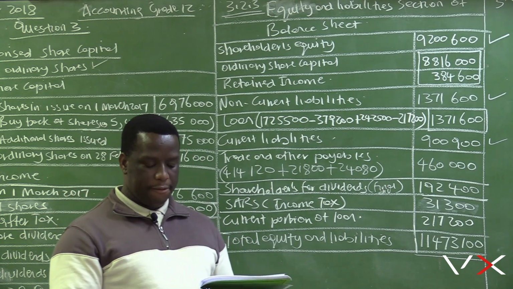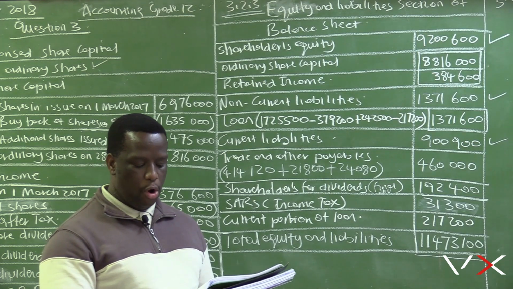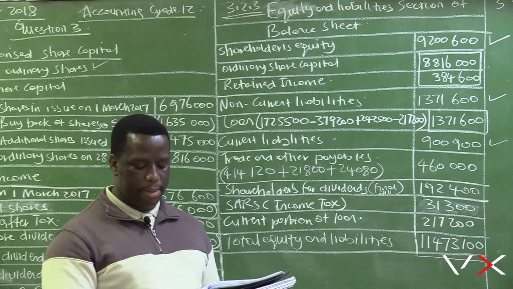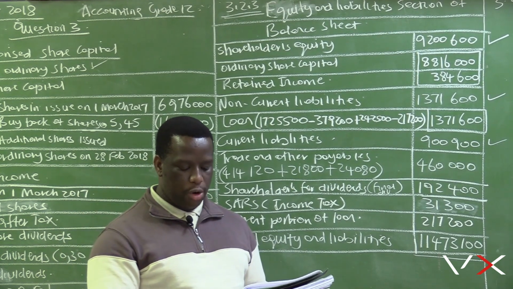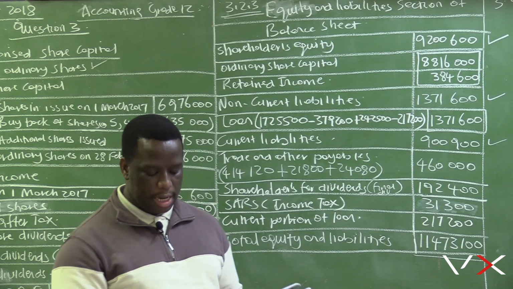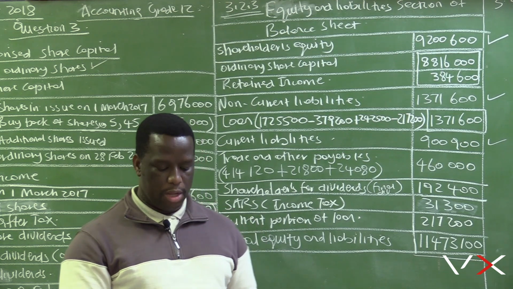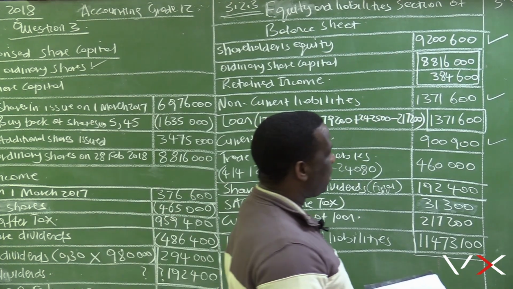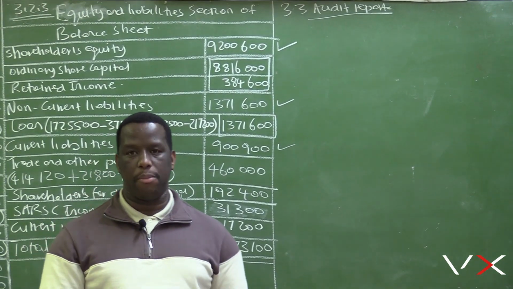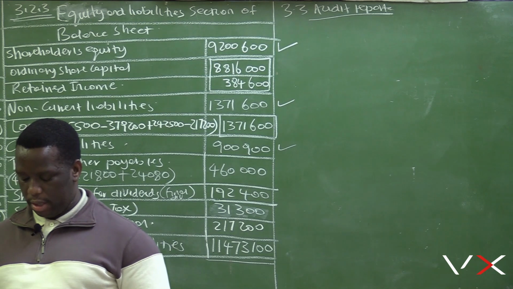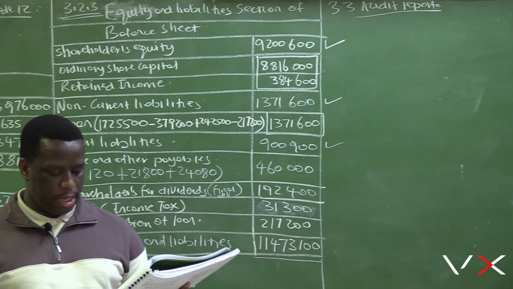Point 1, they have said, in our opinion, the financial statements present fairly in all material respects the financial position of the company as at 28 February 2018. And point 2, they are saying, in accordance with the International Financial Reporting Standards and the requirements of the Companies Act 71 of 2008 of South Africa. So this report is clearly an unqualified report. It's a good report, and is a very good report for a company to receive.